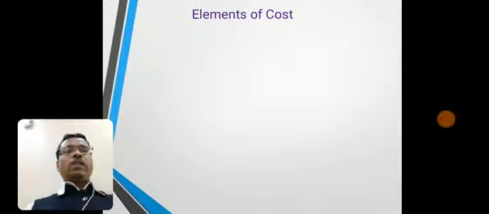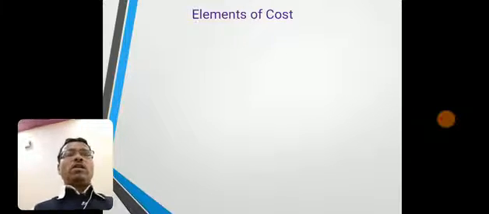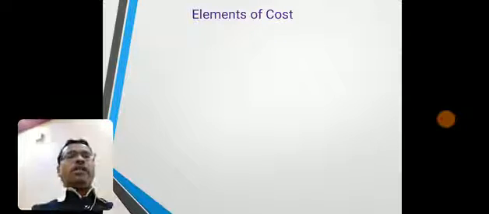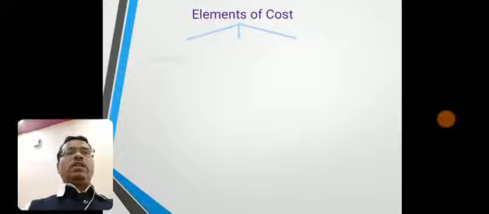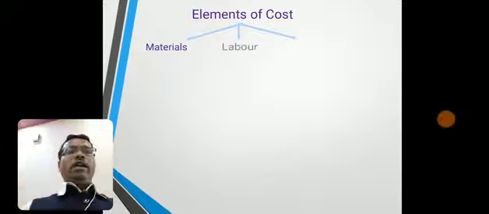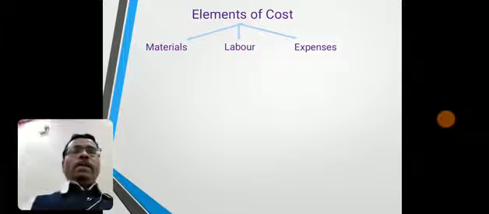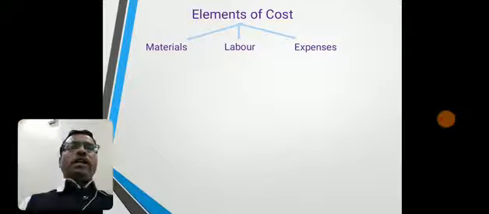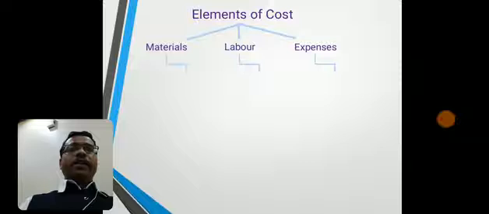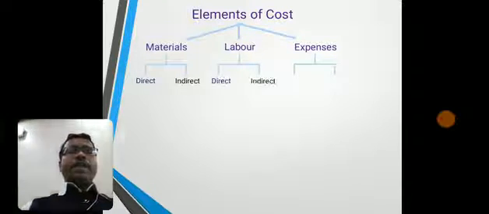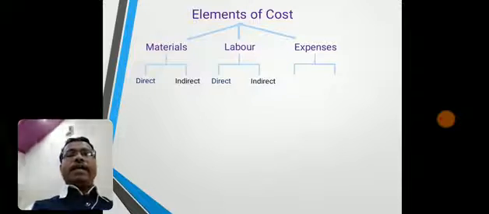Now, elements of cost means nothing but components of cost or composition of cost. There are three elements of cost. First one materials, second one labor, and third one expenses other than these two. Each and every element of cost is classified in two categories: direct material and indirect material, direct labor and indirect labor, direct expenses and indirect expenses.